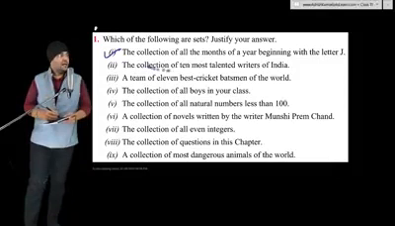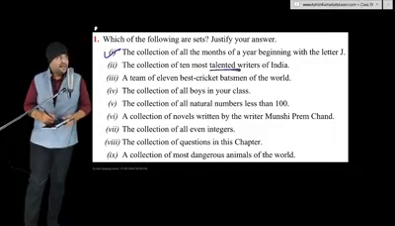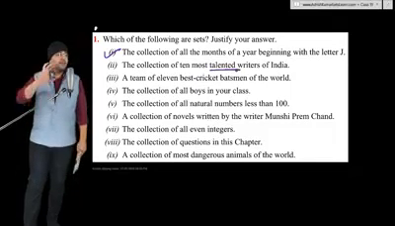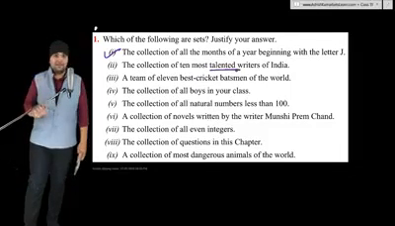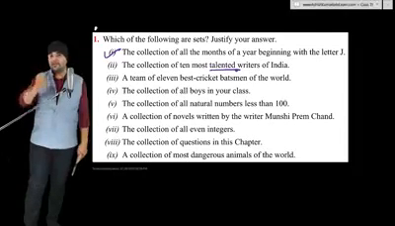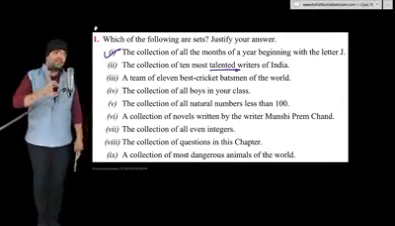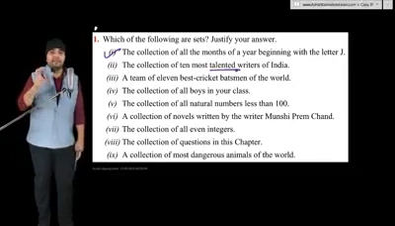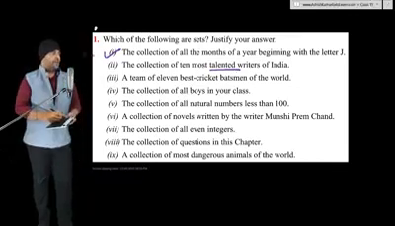Second part, the collection of 10 most talented writers of India. Now, the word talented is not well defined in English. The definition of talent is always subjective. The definition of talent is always different for different persons. So this collection is also different for different persons. This can't be considered as a mathematical set. This set is not same for all of us.